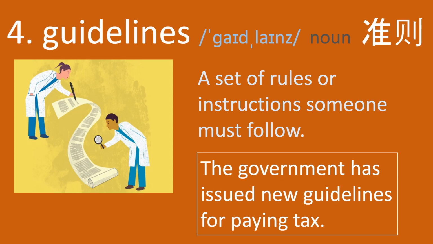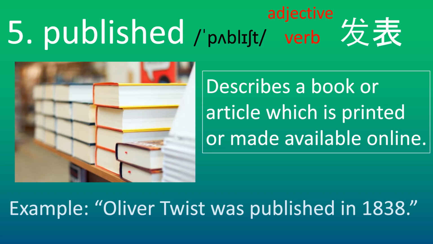Number 4, guidelines. This is a noun which means a set of rules or instructions that someone must follow. For example, the government has issued new guidelines for paying tax. Number 5, published. This could be an adjective or a verb, and it describes a book or an article which is printed or made available online. For example, Oliver Twist is a famous book which was published in 1838.